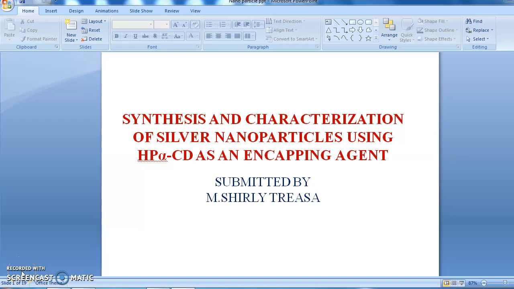Synthesis and characterization of silver nanoparticles using hydroxypropyl alpha-CD as a capping agent.